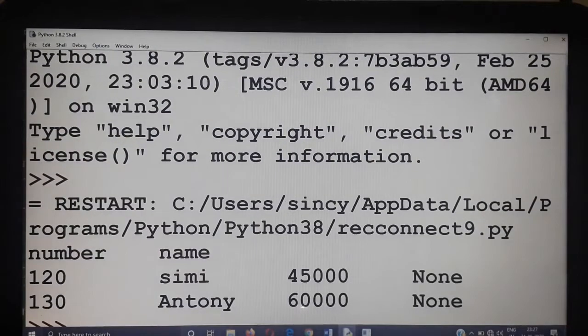See that only two records are extracted and displayed on the screen. That is the use of fetchmany. And there is another method, fetchone. That means it will extract only one record at a time. Fetchone will extract only one record at a time. Now that also I will show you.